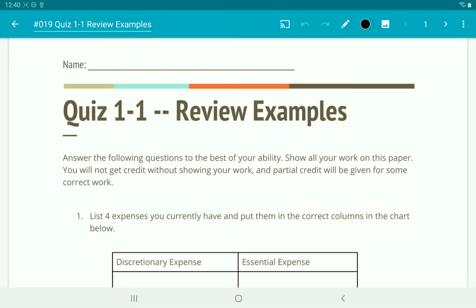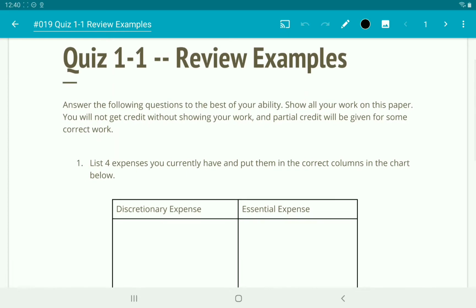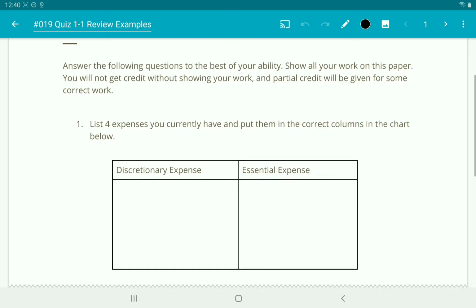Hey guys, so today we're going to be looking at some review examples for the quiz that you're going to have next week. These are going to be very similar to the quiz questions.